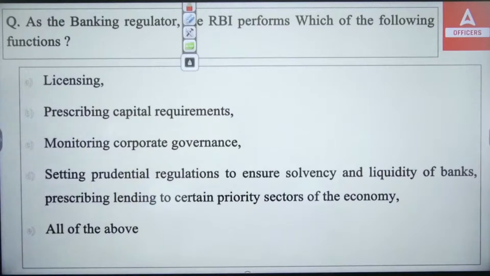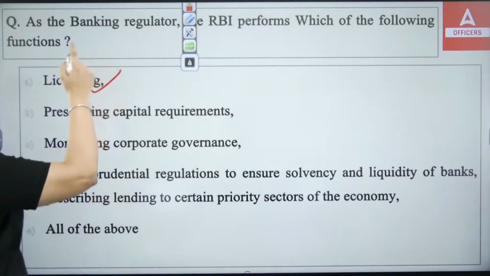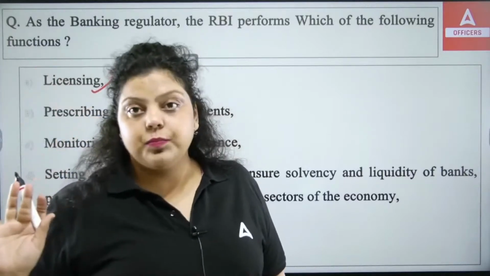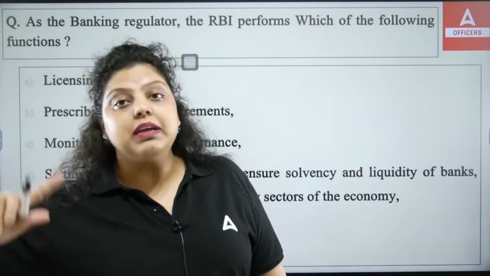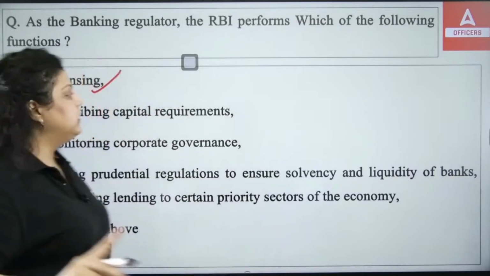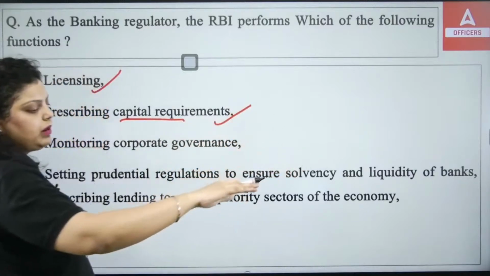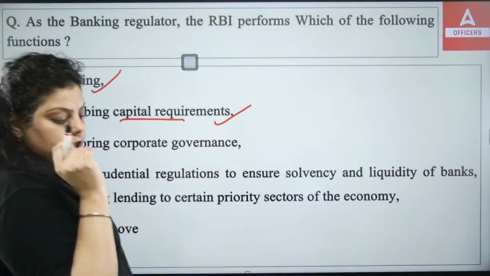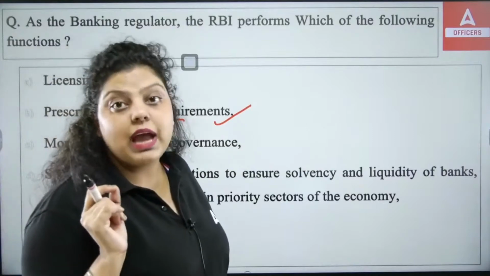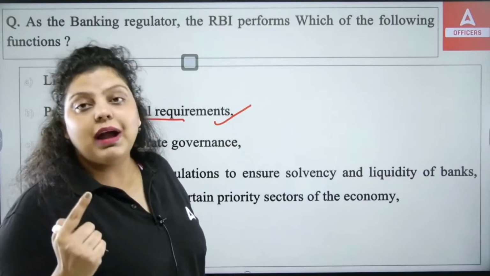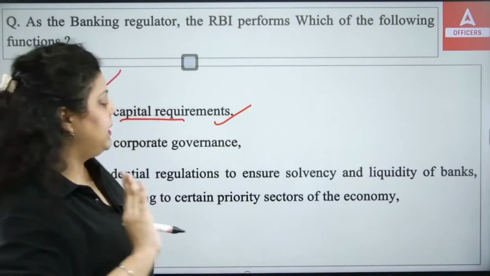So it's very obvious, if a new bank is going to be opened, RBI will give the license to the bank. Also, RBI can cancel the license of a bank if the bank is not performing in the public's interest. Also, RBI can put a penalty on the banks. So the first is correct. It gives the capital requirement. RBI says that if you want to open a commercial bank or a universal bank, you have to have a minimum of 500 crore capital. For a small finance bank, 200 crore. For a payment bank, 100 crore. So this is all decided by RBI.